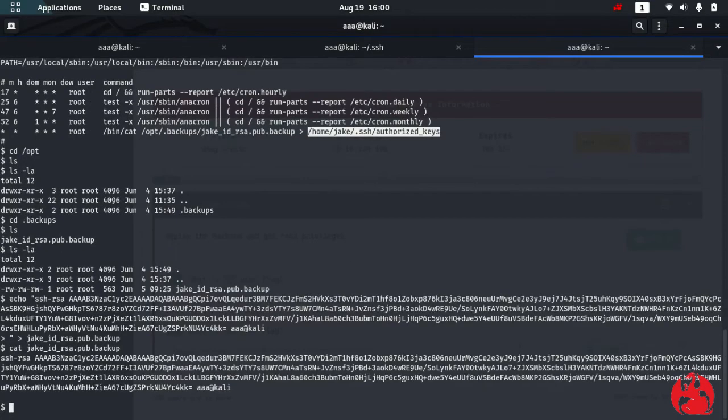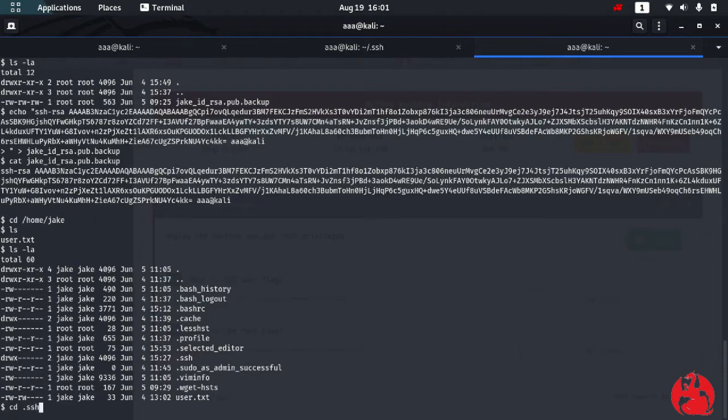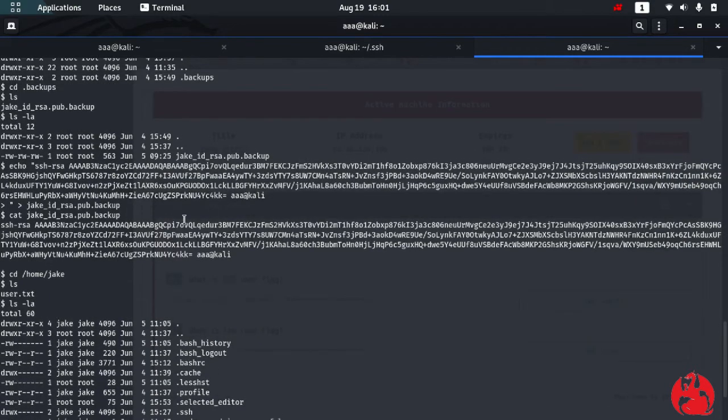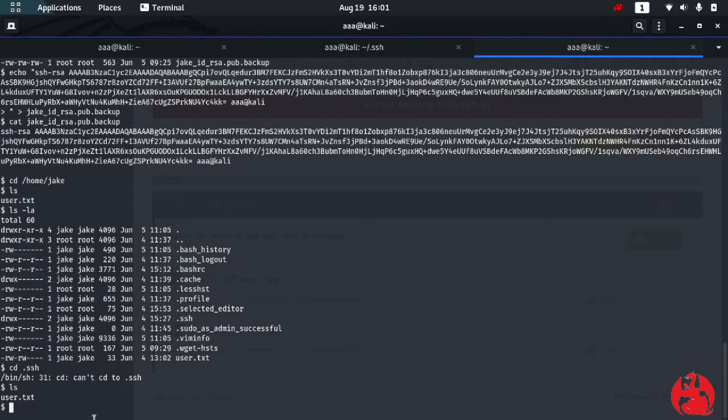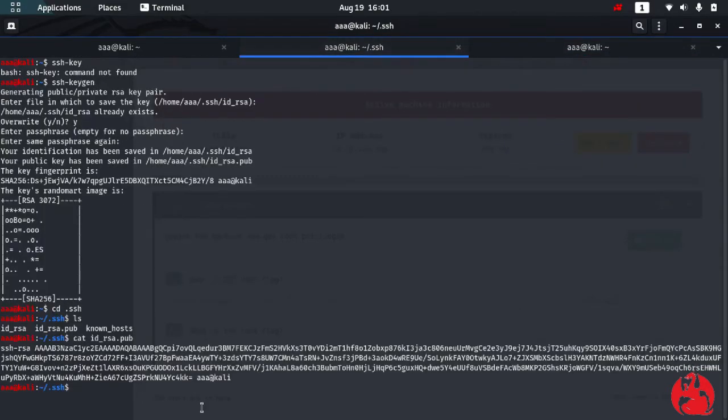And over here let's go to cd /home/jake, ls -la. Let's go to cd .ssh, ls. See, they are not even allowing me to go to this folder. So I could have only changed the value from this backup rather than the SSH main folder, because it's not letting me go. You can see the file permissions: root can do anything, no one else can do anything, and I am not even Jake. See, the owner is Jake and I'm www-data, so I can't do anything.